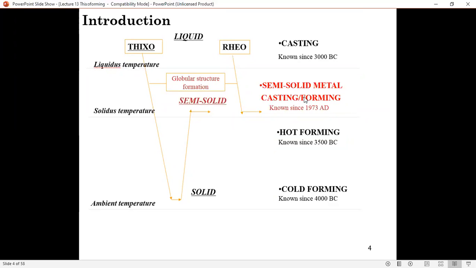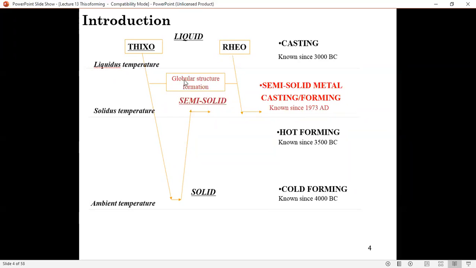Those are the fundamental differences between Thixoforming and Rheo casting. For Thixo, you have to go into the solid state, preheat it into a semi-solid state, and then do casting. For Rheo, you go from liquid state to semi-solid state, and then casting or forming.